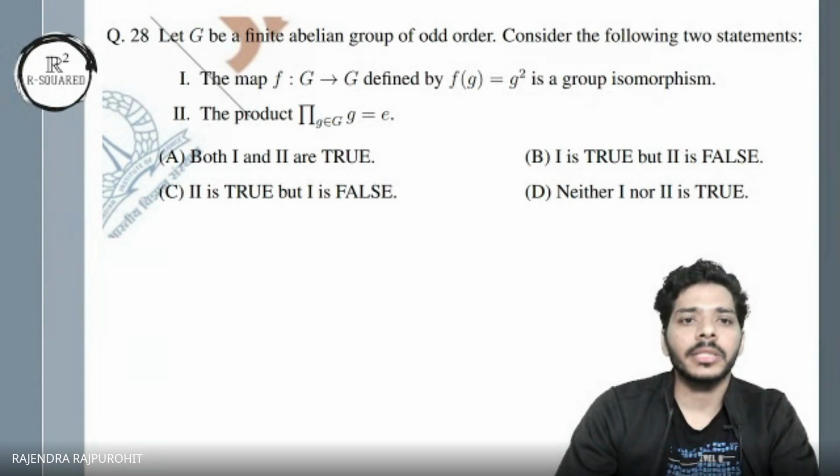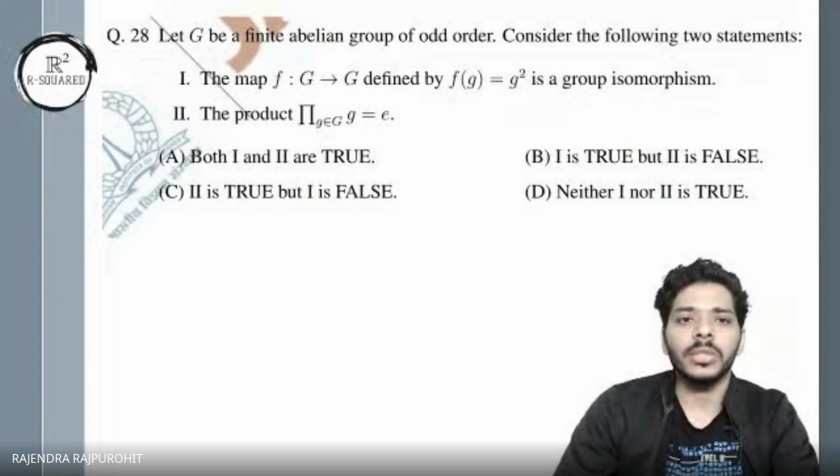Yeah, both are true. Anyone else feel otherwise? Would you like to explain? Yeah, x and x inverse, g and g inverse will be pairs. So the product will be identity because you have an odd number of elements. So irrespective of abelian or not, it will be. Yes, that is for sure.